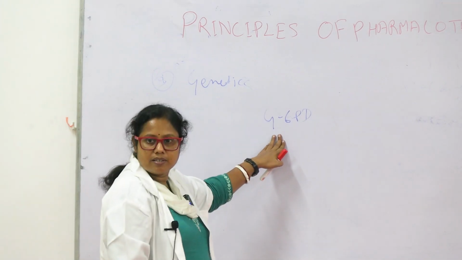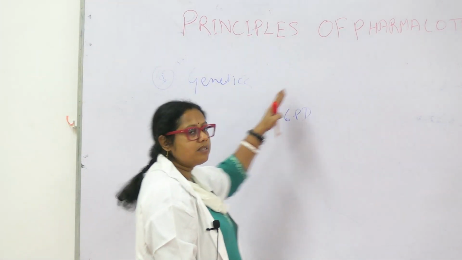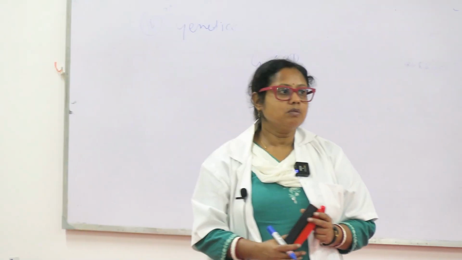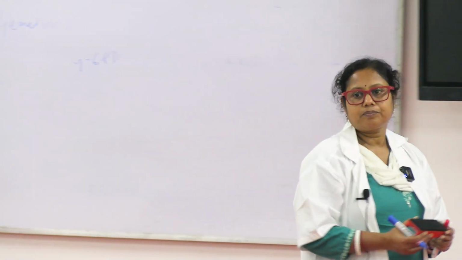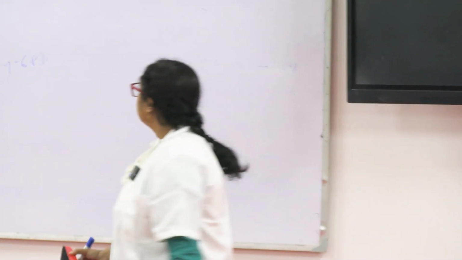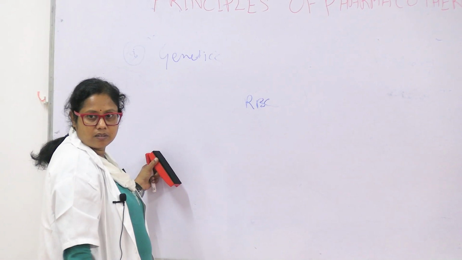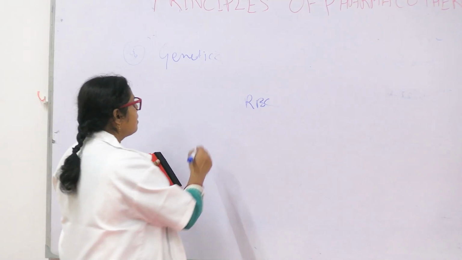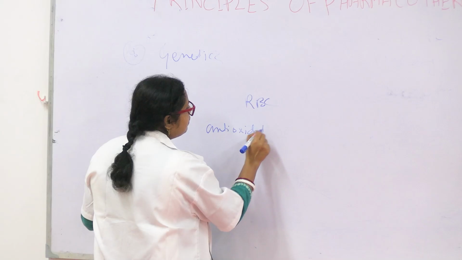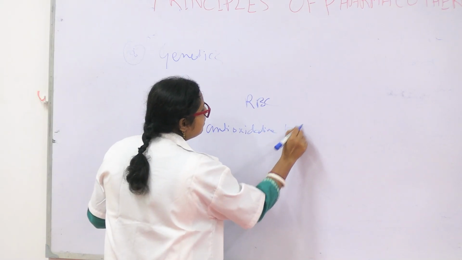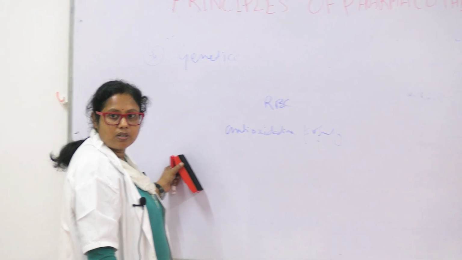Have you heard of this enzyme in biochemistry? What is its function? Glucose 6-phosphate dehydrogenase, anyone? This is an enzyme, it protects the RBC. It has an anti-oxidative property. It keeps the glutathione in the blood.